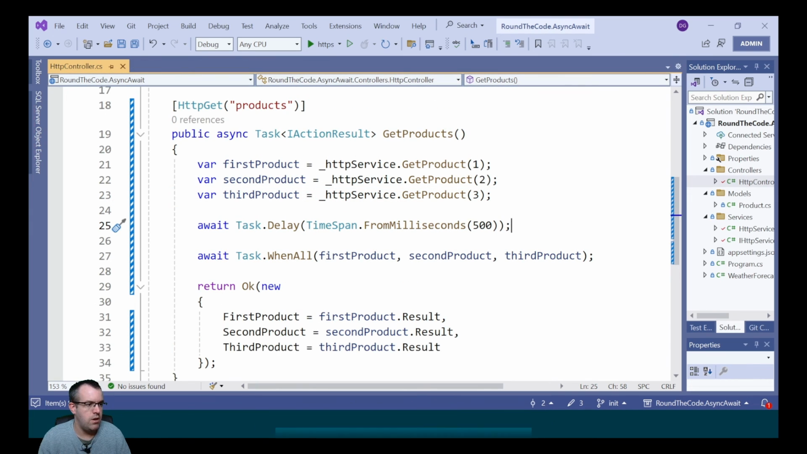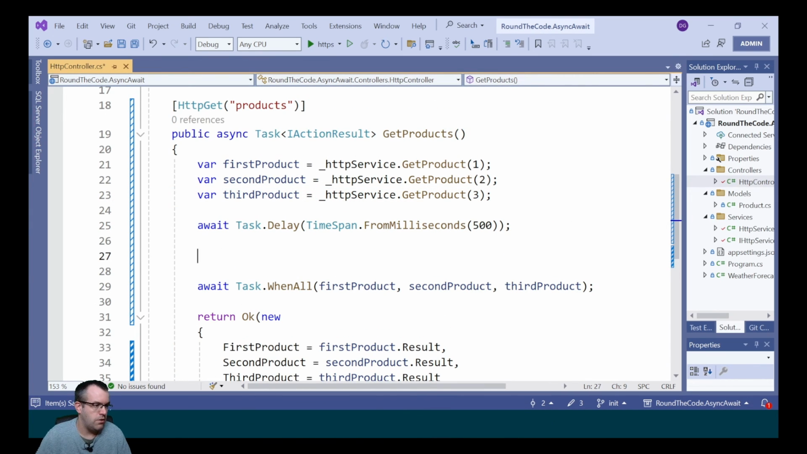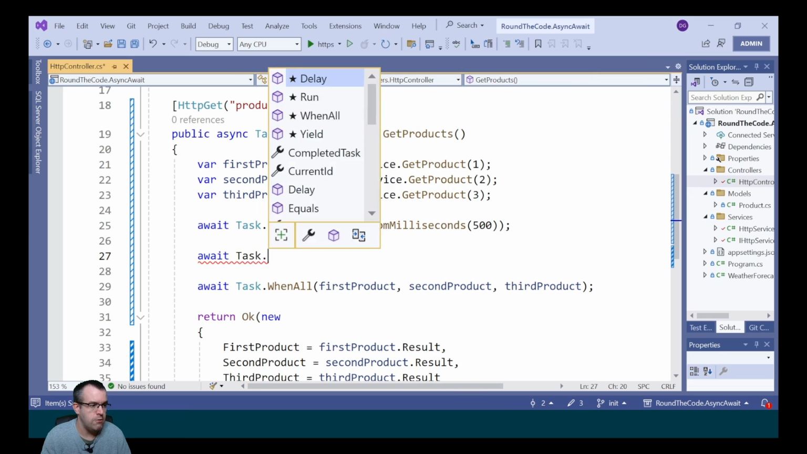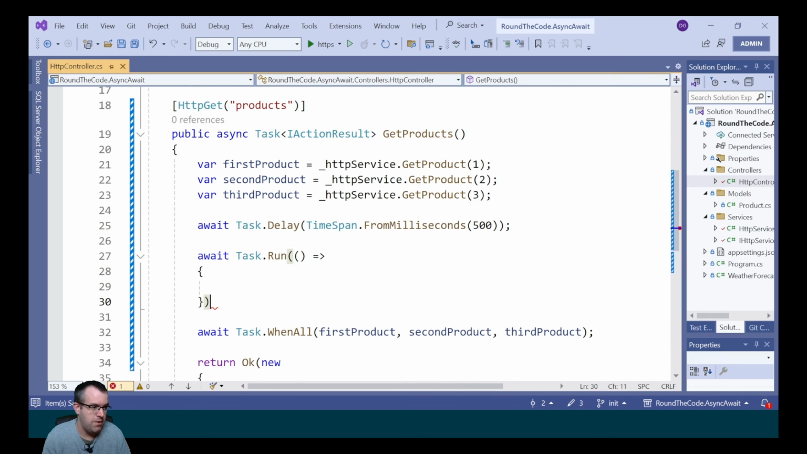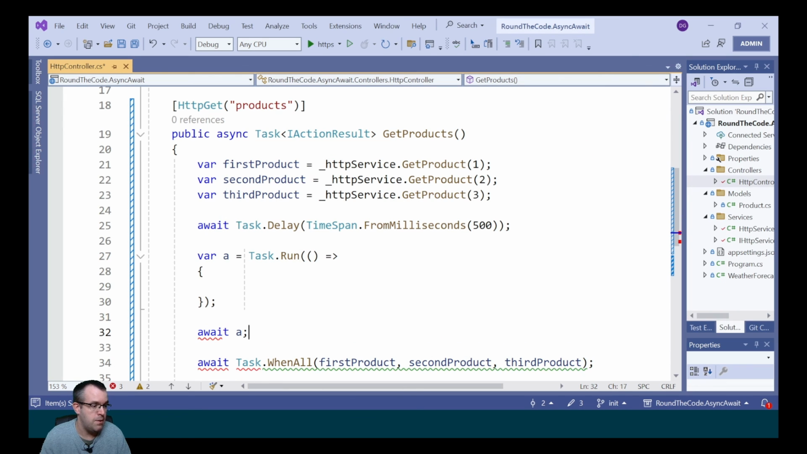We can also run our task as a delegate. In order to do that, we call await Task.Run, and we pass in empty parameters, and within that, we can add our operation. Now we can await the task here, or we can set the task as a variable, and we can await it further down in the method.